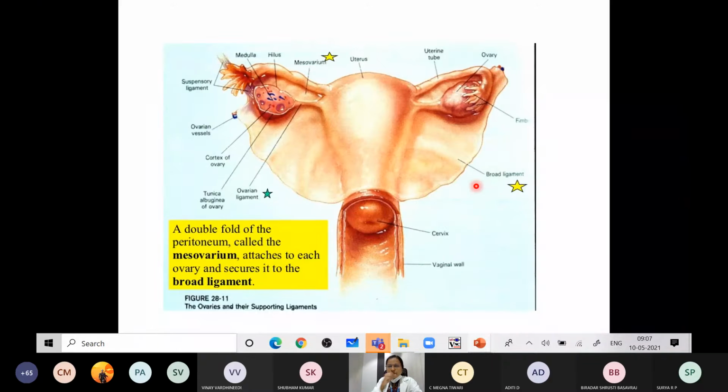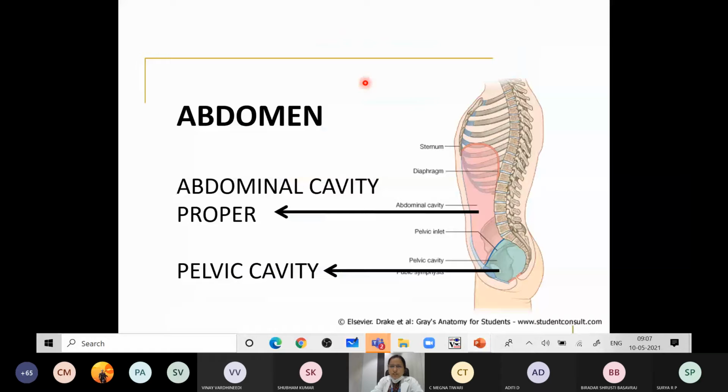The abdomen and its viscera are covered by an extensive serous membrane, which is called the peritoneum. The walls of the abdomen and the abdominal viscera are covered by this membrane. The peritoneum lines the walls and the viscera.